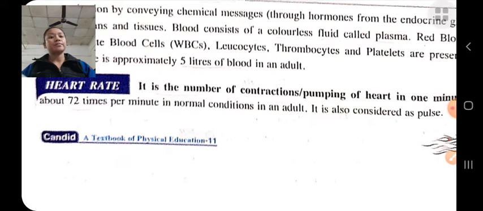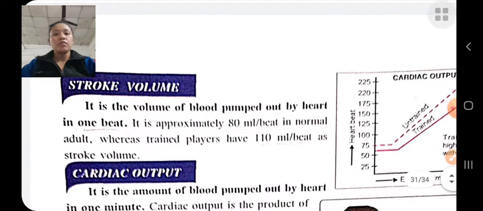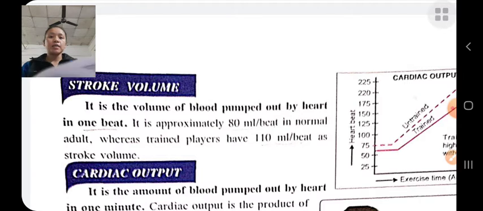Heart rate means the number of times our heart pumps. The heart rate, that is pumping of the heart in 1 minute, is about 72 times per minute. Okay, our heart rate is 72 times per minute. Our heart is a pumping organ, and it pumps about 72 times per minute in a normal adult.